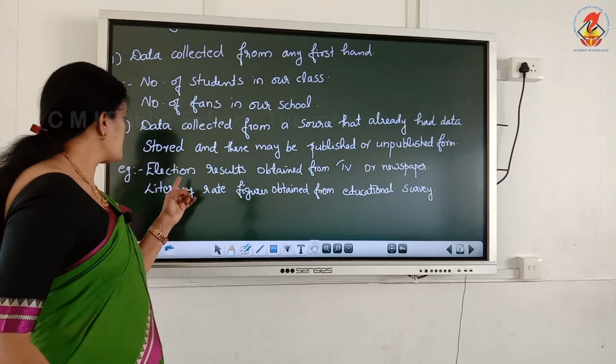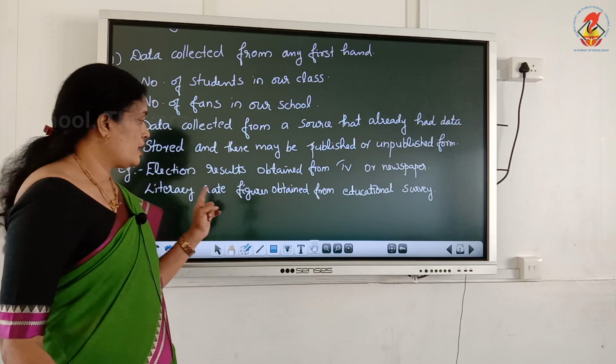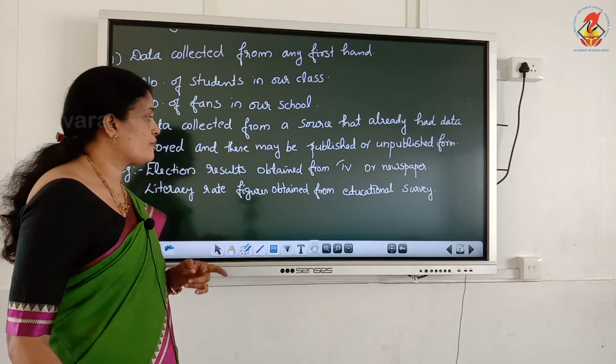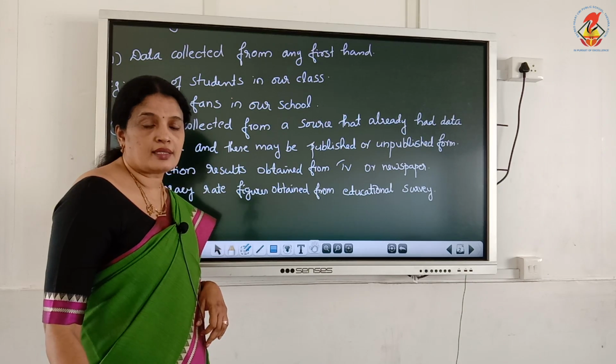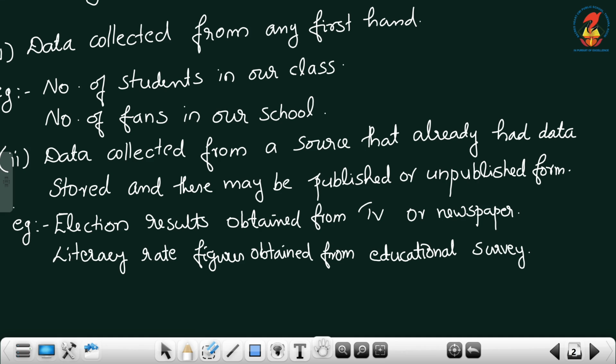But election results obtained from TV or newspaper, and literacy rate figures obtained from an educational survey, these types of data are called secondary data, collected from a source that already had data stored, in published or unpublished form.